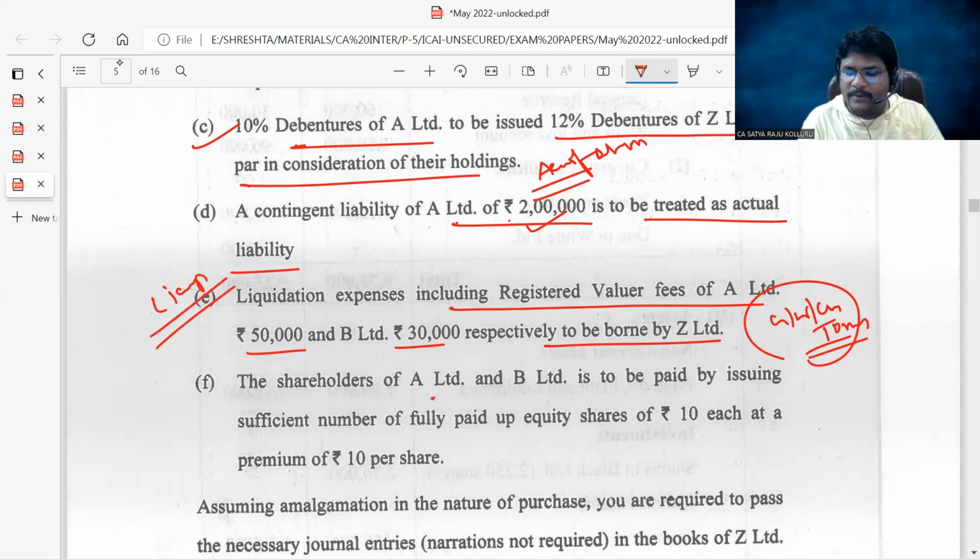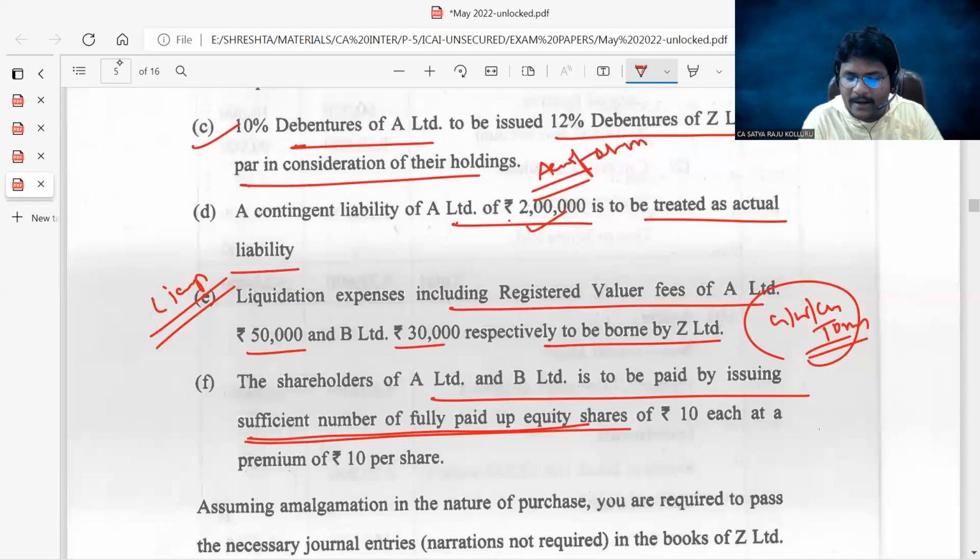The shareholders of A Limited and B Limited are to be paid by issuing a sufficient number of fully paid-up equity shares. Sufficient number of fully paid-up equity shares. By reading the information given in the problem, are you able to find how many equity shares are payable to the selling companies?